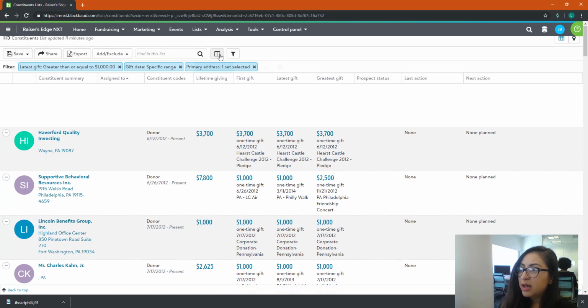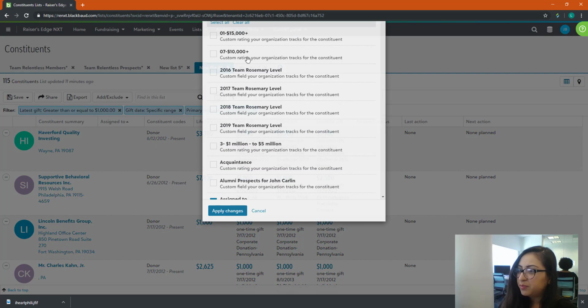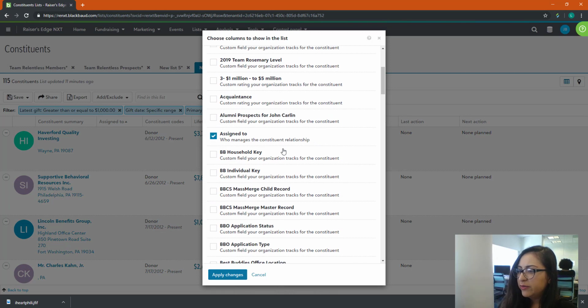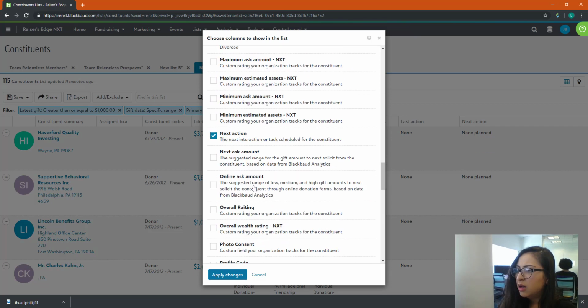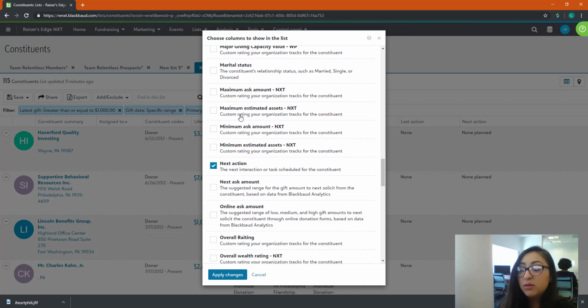And then something else that's kind of fun while you're prospecting is to see what other information we can figure out about them, right? So maybe some estimations. Let's click on that. On wealth ratings. Recommended ask amounts.